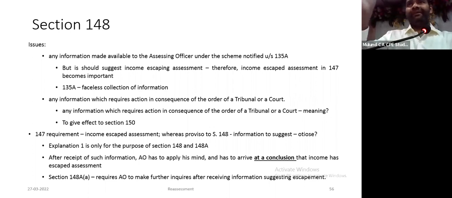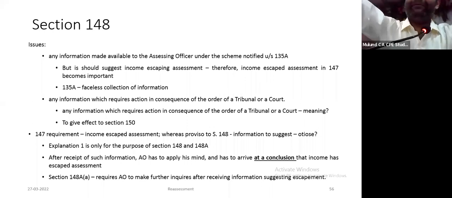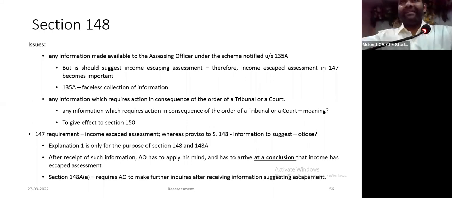Now let us compare the wordings of section 147 and the first proviso to section 148. If any income chargeable to tax has escaped assessment, is the jurisdictional requirement of 147. Under 148, no notice under section 148 shall be issued unless the AO has any information which suggests that income has escaped assessment. So 147 का requirement है income escaping assessment. 148 का requirement है he should have information in his possession which suggests that income has escaped assessment. How do I reconcile these two?